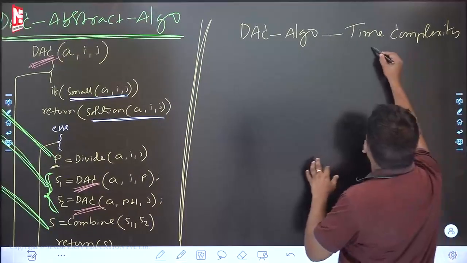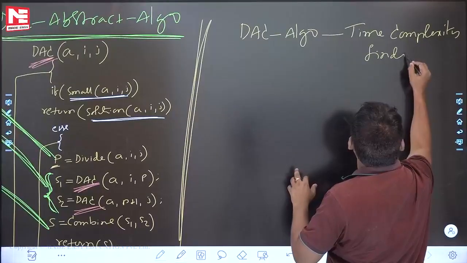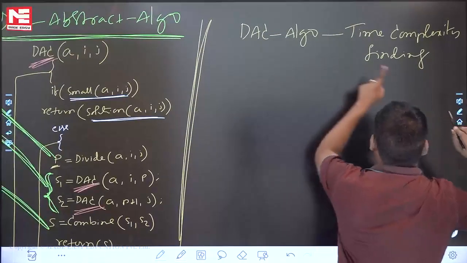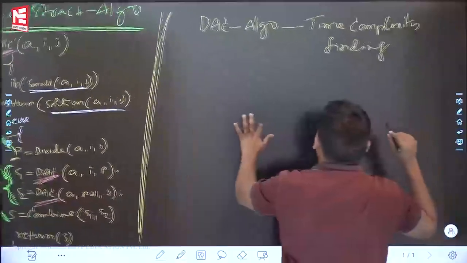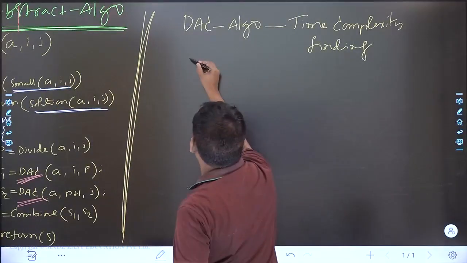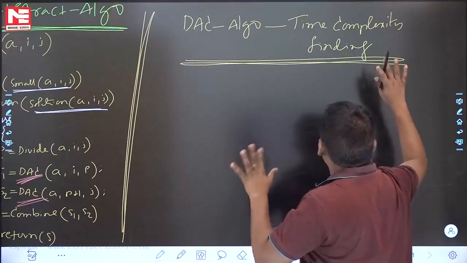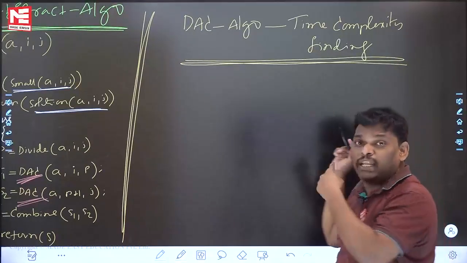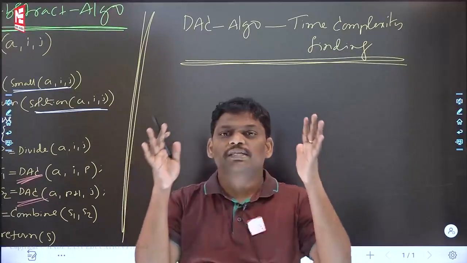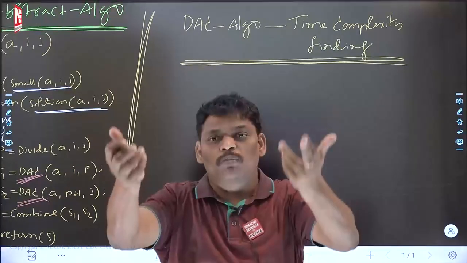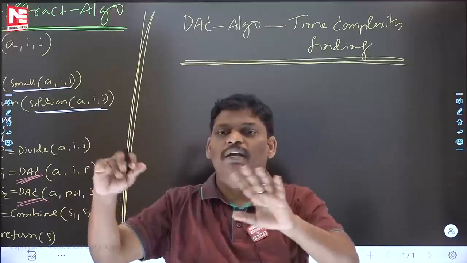Time complexity finding of a divide and conquer algorithm, how will I explain? This is very crucial. The meaning of this line I am repeating again. There is a problem, and to solve that problem, one person has written a divide and conquer algorithm.